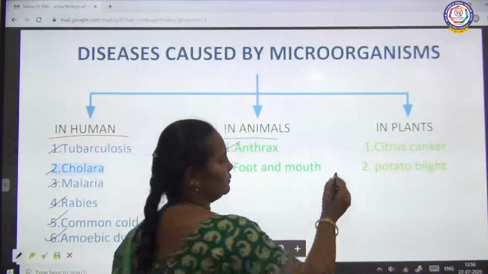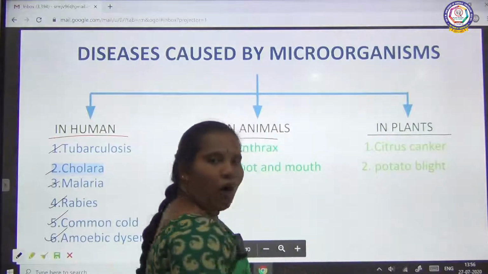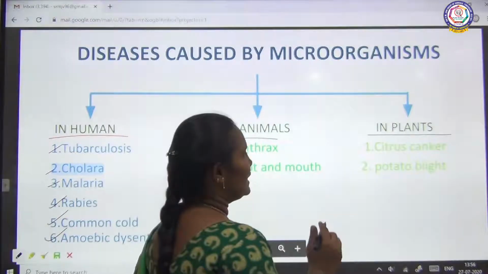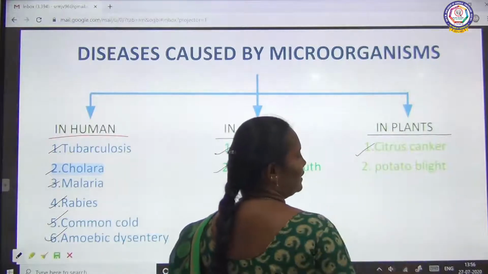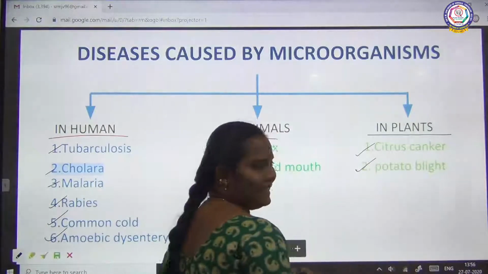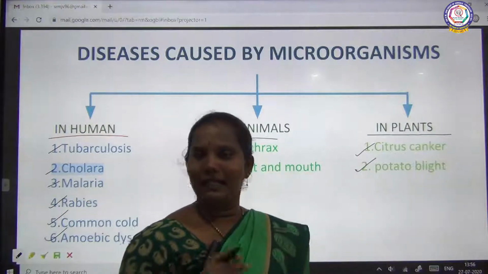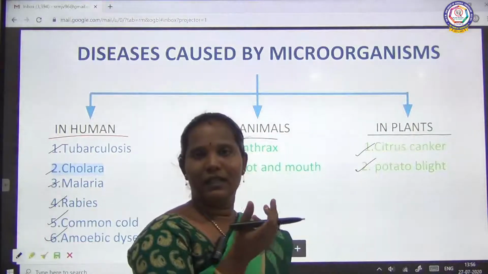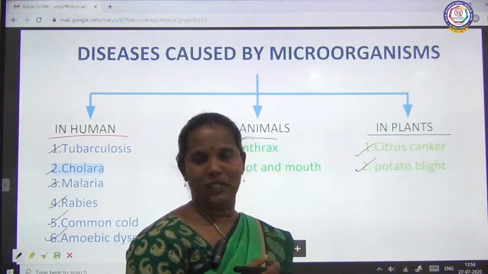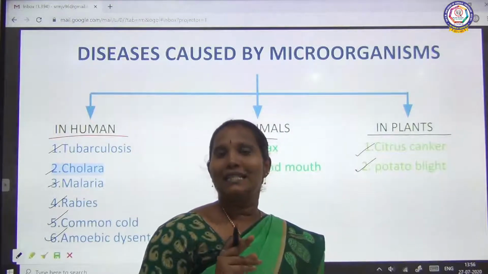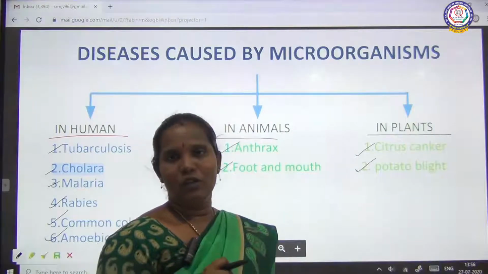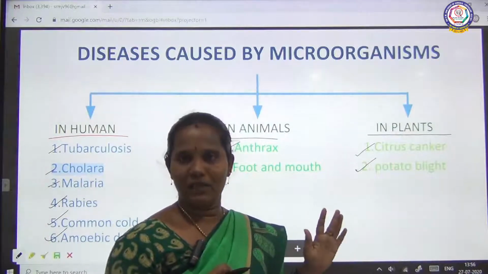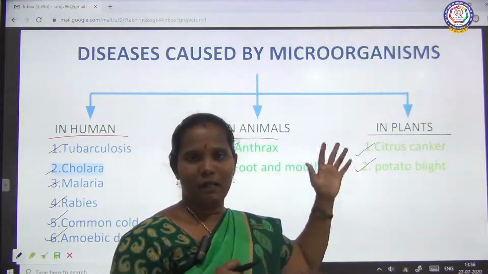Then next one, plant diseases. What are the plant diseases caused by microorganisms? See here. One is citrus canker, another one is potato blight disease. Citrus canker means, we know that the lemon fruit is called a citrus fruit. Lemon, orange, these fruits are called citrus fruits. So especially the citrus plants are affected by some microbes.